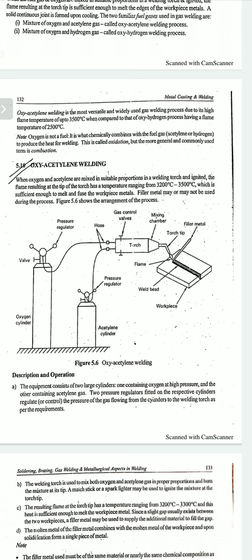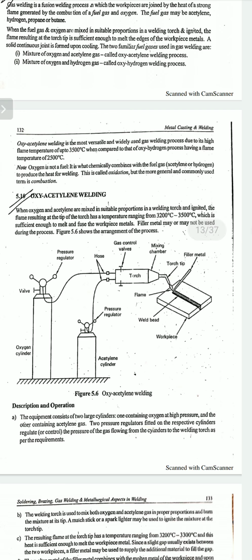Both are gas welding procedures, and joining as well as cutting of metal can be done by this procedure.